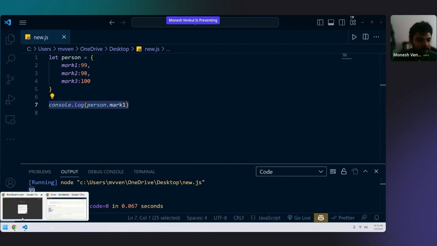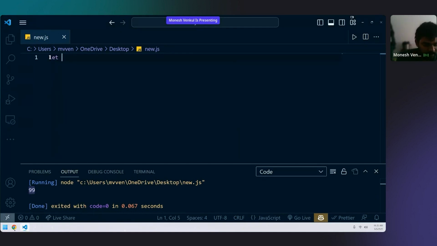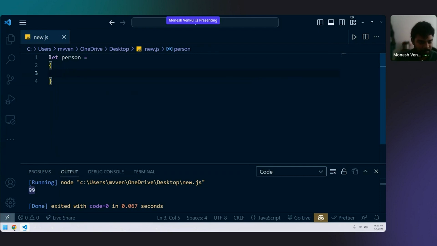Okay then. Now moving forward, let me ask you one question. Let's create a person object. Person equal to, let's take some random values.